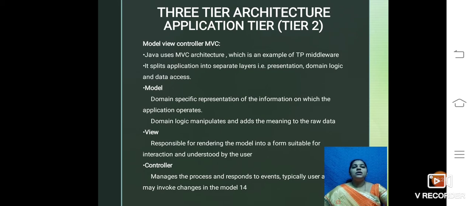This MVC architecture is used by Java, which is the main example of transaction processing middleware. It splits the applications into layers, that is presentation, domain logic, and data access. Model, view, controller. So what is model here? The model refers to the domain specific representation of information on which the application operates. The domain logic manipulates and adds meaning to the raw data, provides special meanings to it. Simply, it is processing.